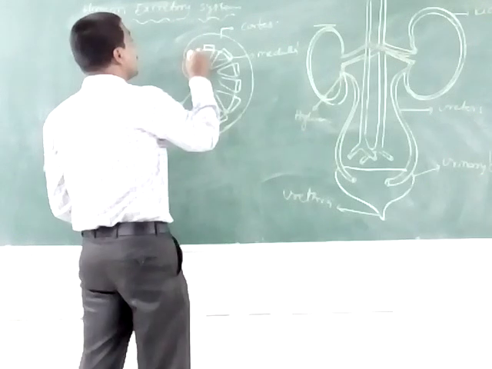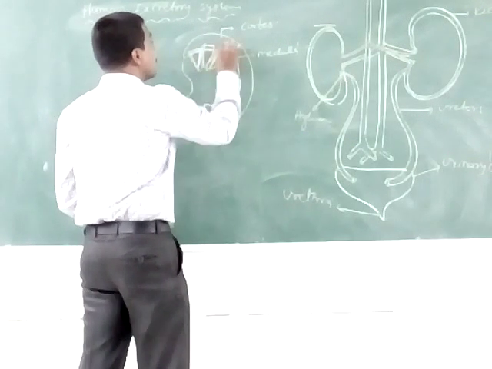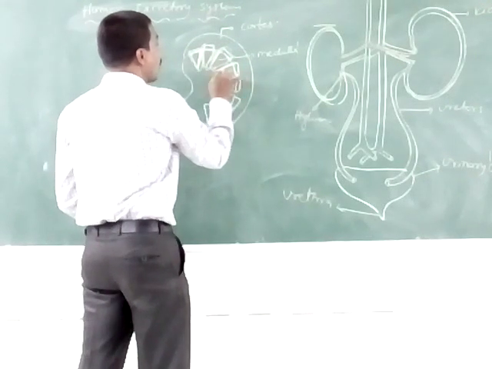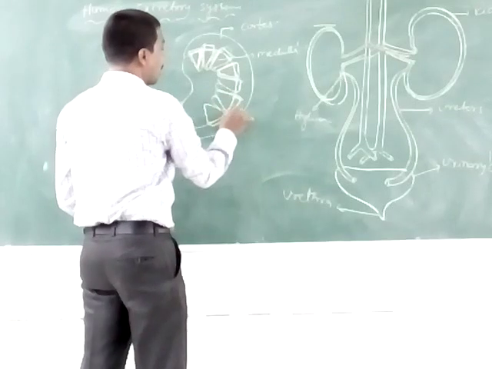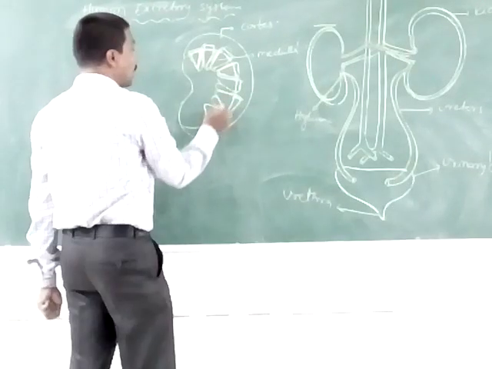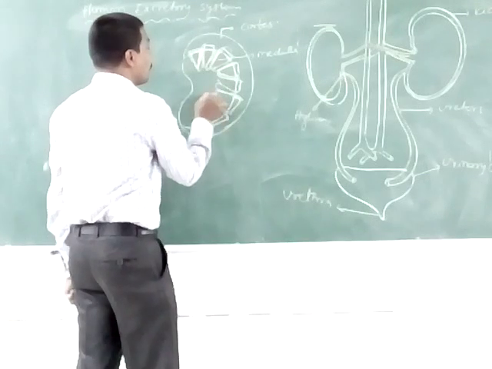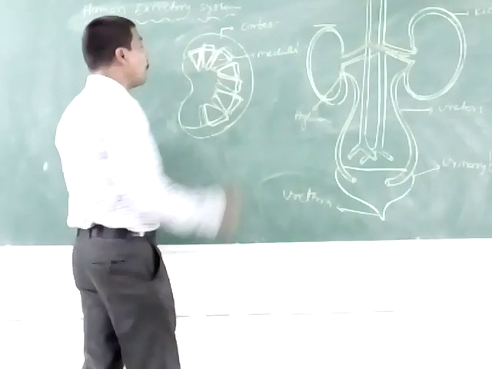Between the renal pyramids, these are the columnar bettings, the renal columns, in the cortical region. These columns form the medullary renal papillae.